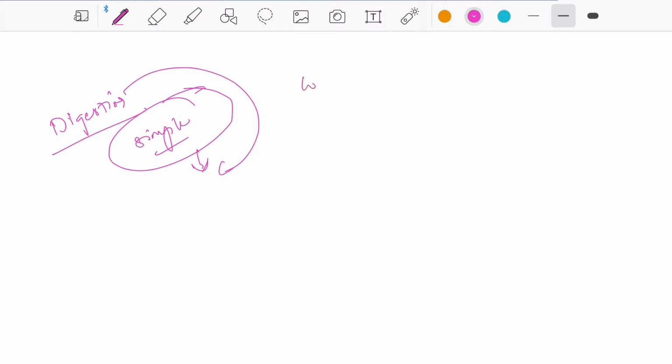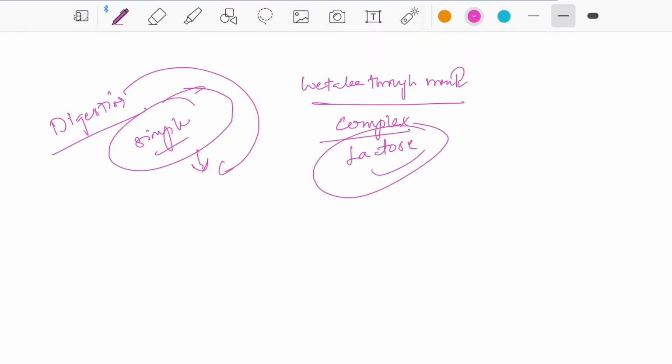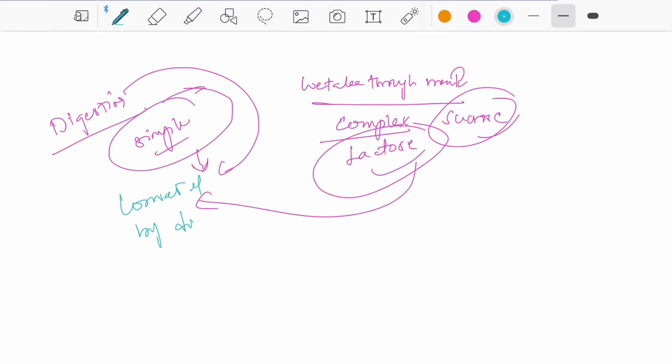It means we take complex sugars through the mouth, like lactose, milk sugar, and sucrose, table sugar, and these are converted by the digestion process into simple sugars.